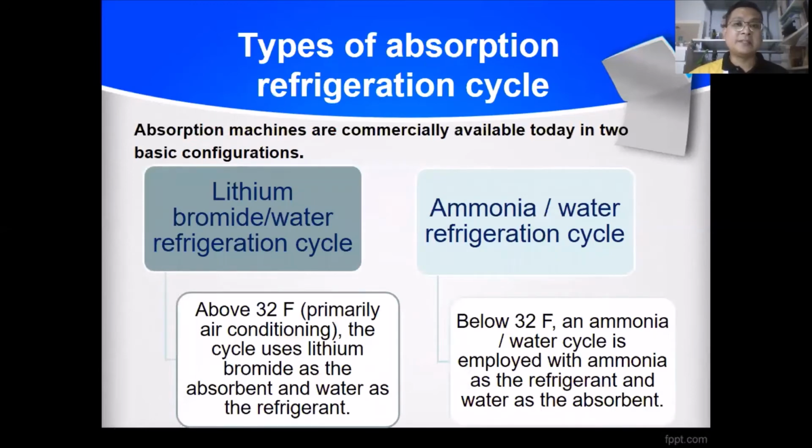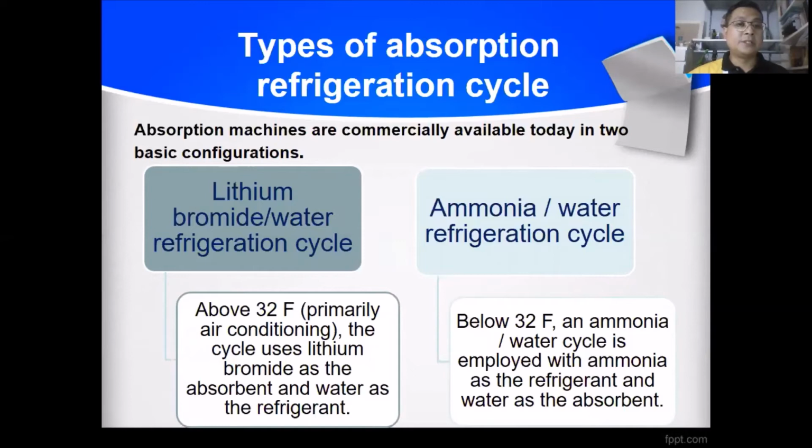In absorption systems, we use two types of refrigerant: the first is lithium bromide, and the second is ammonia. The refrigerant itself is needed to reduce the temperature.